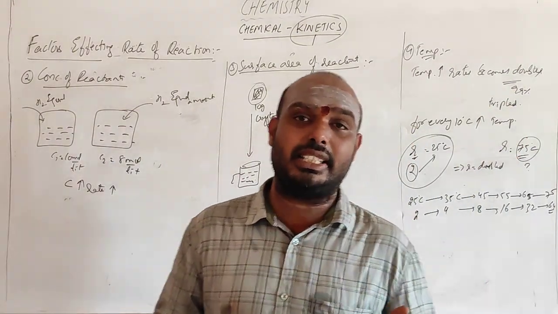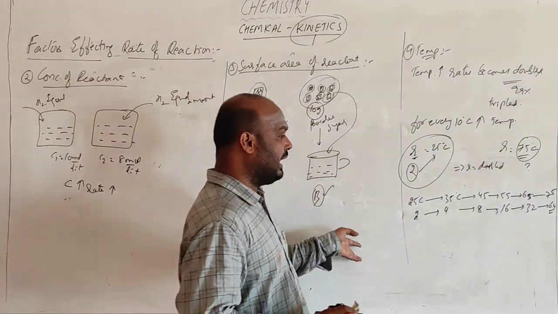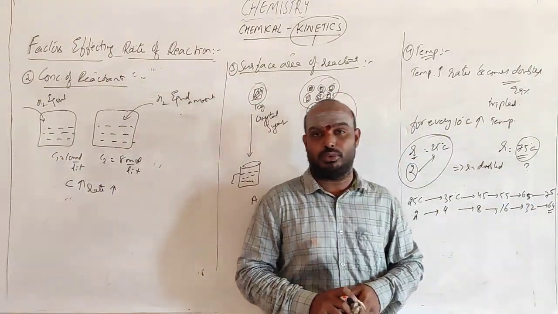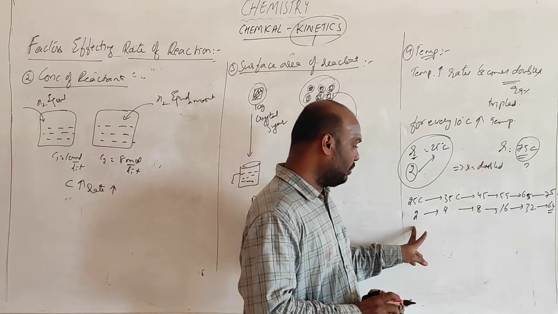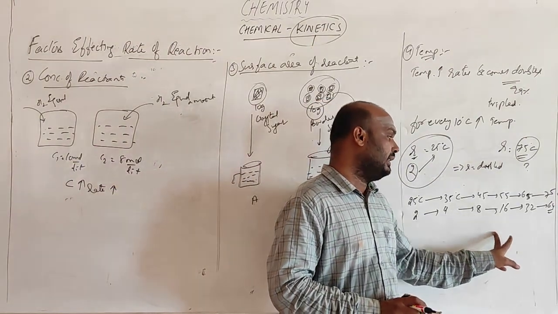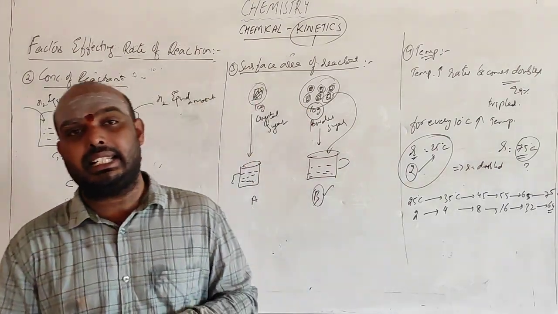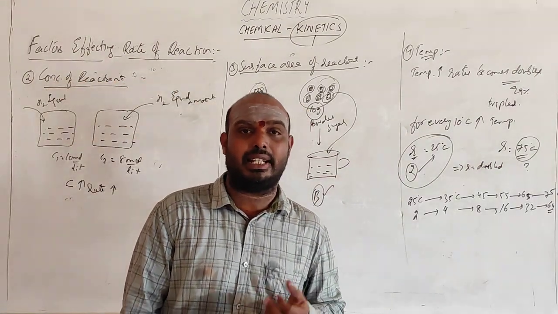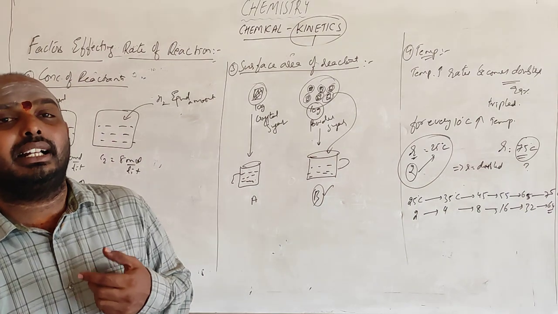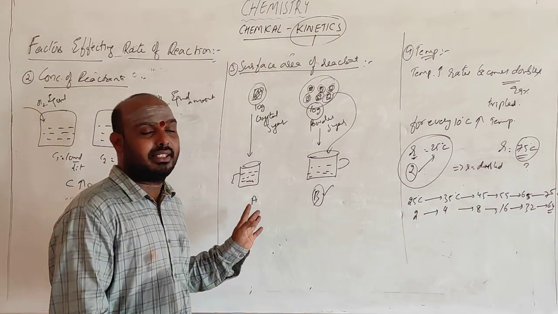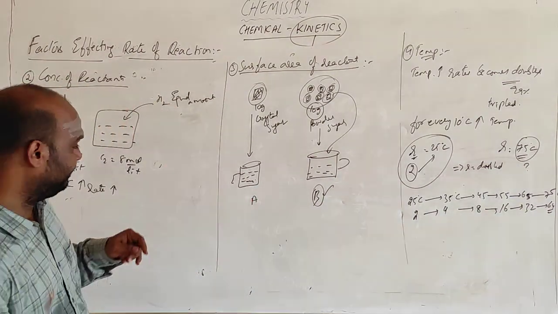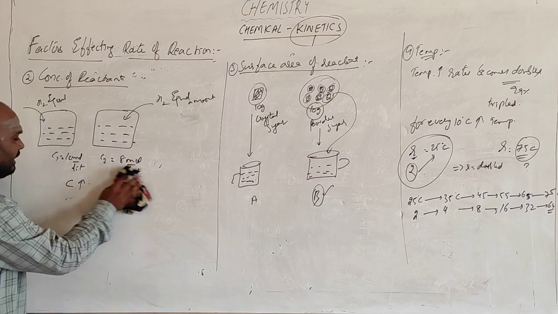See, for every 10 degrees of temperature you should take a step. Don't take it directly, don't make it random. So 2 to 4, 4 is double, again double, again double, again double. So for every 10 degrees rise in temperature, in 99% of cases, the rate of the reaction is doubled. In some cases, it is tripled also. Right? So that is the factor.